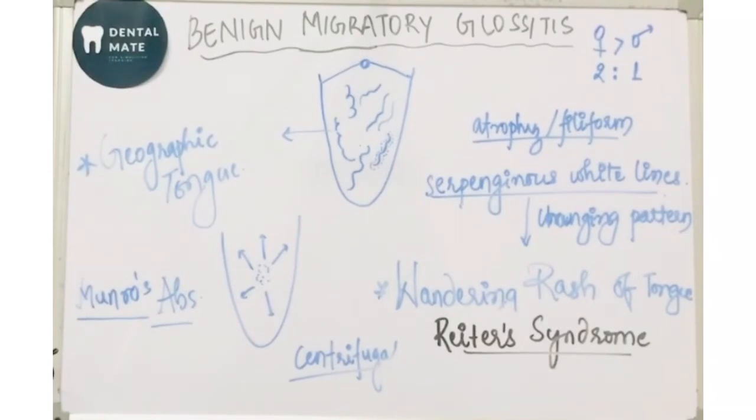Here, और क्या क्या features दिखते हैं Reiter's syndrome में? There is non-gonococcal urethritis. First there is non-gonococcal urethritis. There is arthritis. Also, there is conjunctivitis seen.